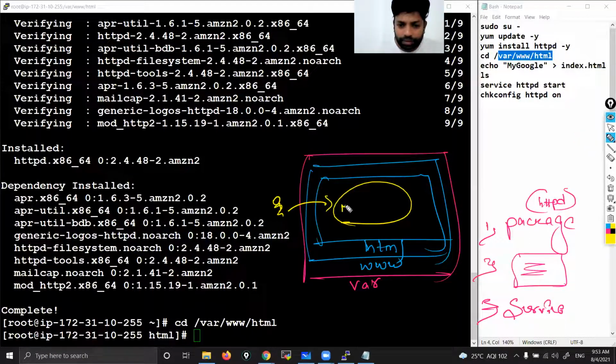Okay, I will give something called my Google. Whatever you want, you can give. That's up to you. I would like to put some content called my Google. So to that file, I need to give one name. You can give whatever name you want, but that is not recommended. The recommended thing is you need to give a file name called index.html. That's not a good practice otherwise. So better you give index.html.